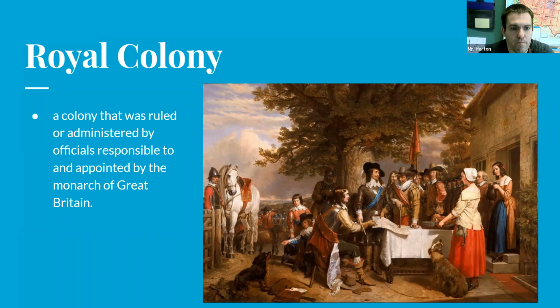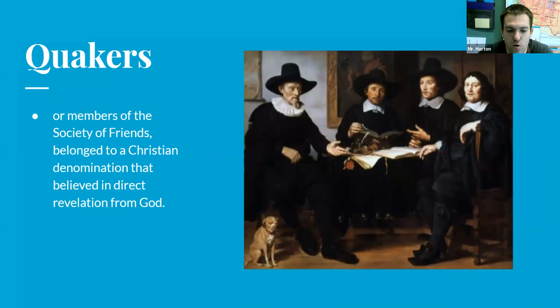And then our 4th term is Quakers. So Quakers were a group of people. They're members of a group called the Society of Friends. So they're also known as the Society of Friends, so very friendly people. And they belong to a Christian denomination that believed in direct revelation from God. So they are a kind of a section of Christianity. So these are the Quakers.